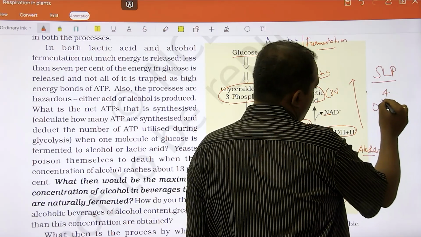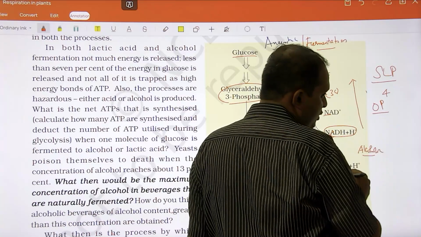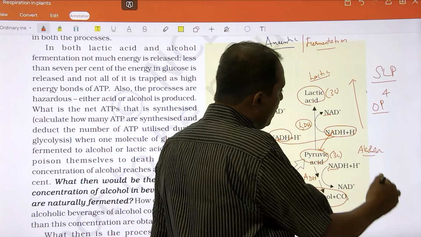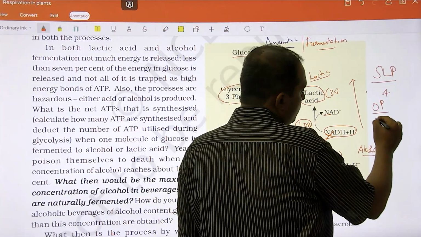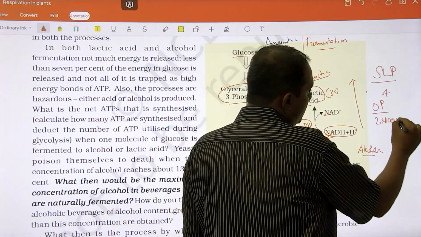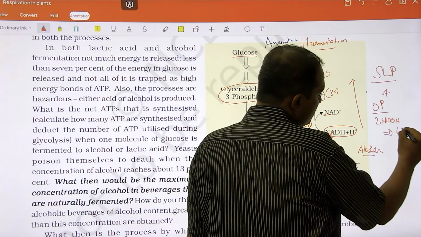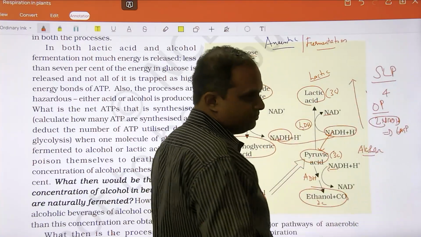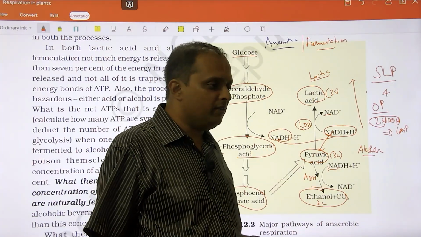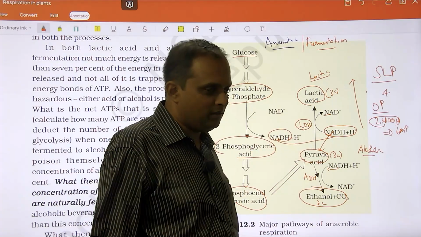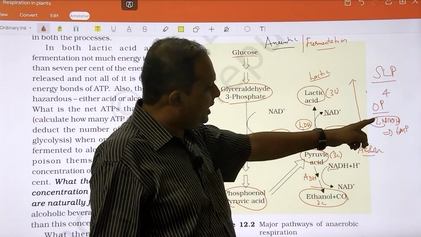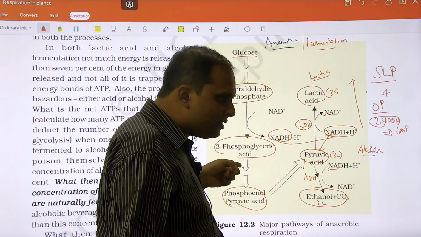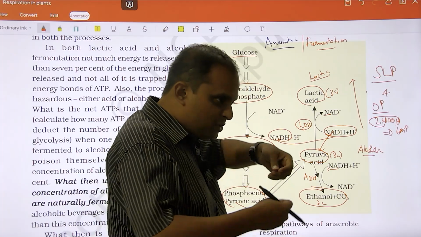How many in oxidative phosphorylation? How many NADH are produced? 2 NADH in the G3P dehydrogenase reaction, right? These 2 NADH will generate how many ATP? 6 ATP, but only once this NADH reaches the mitochondria. Now that is not happening. Why? Because there is no oxygen. The mitochondria is locked. You are getting my point. That is why the NADH comes here. See, what has been written here is glycolysis, in short form. Do you understand?